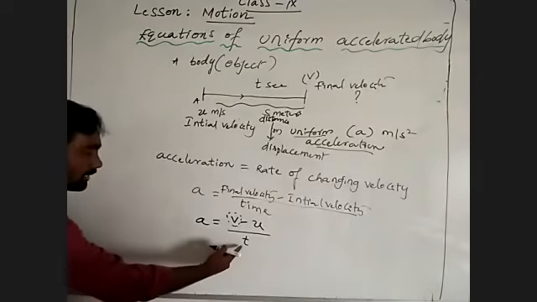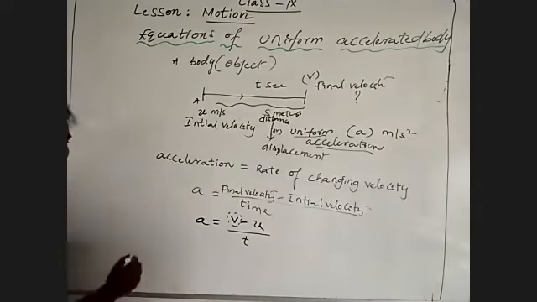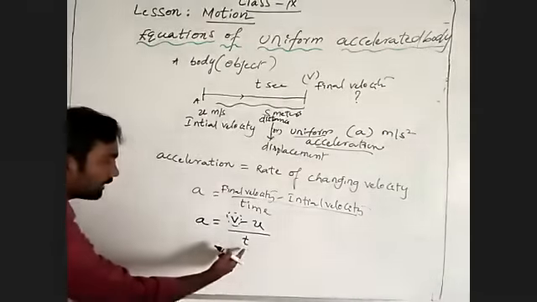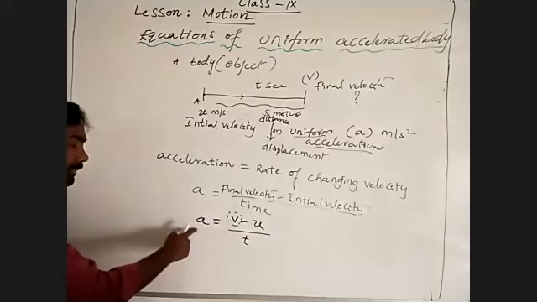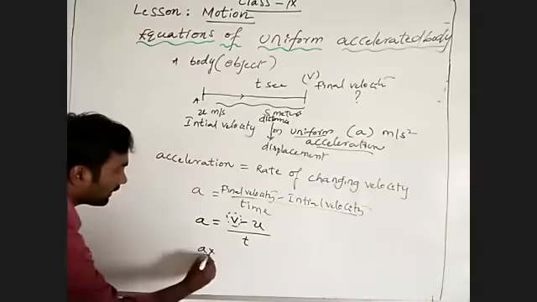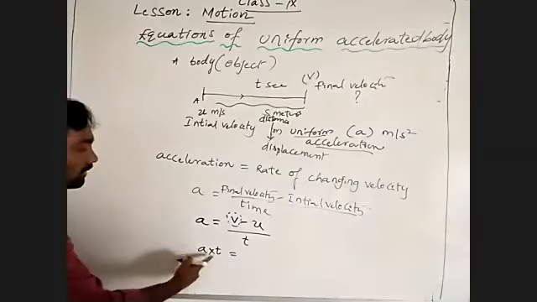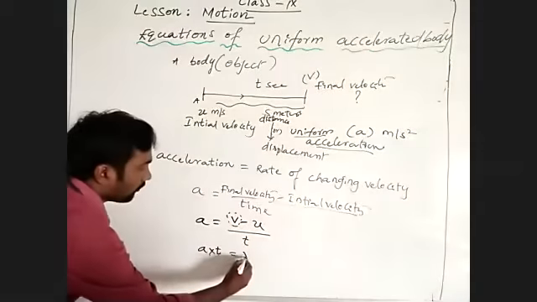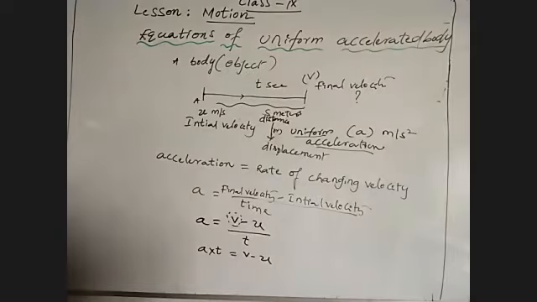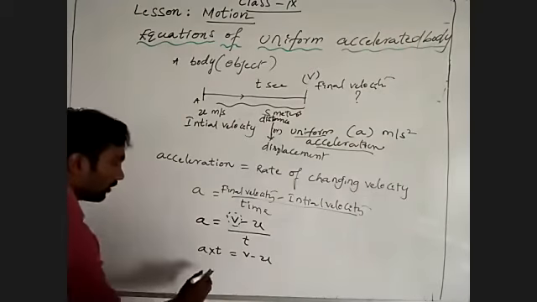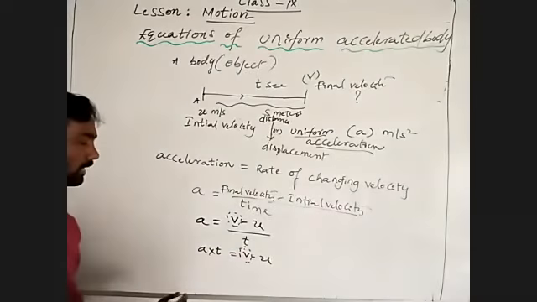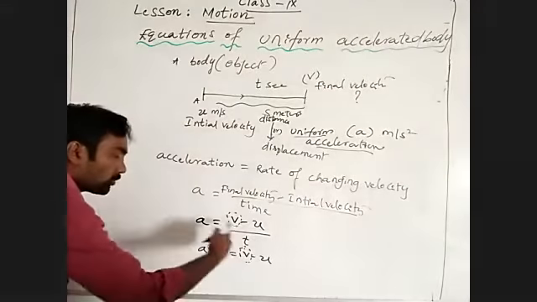So transfer the t from the denominator to this side. By transferring t, it becomes multiplication with a. So a into t, acceleration into time, is equal to final velocity minus initial velocity. To find the final velocity, transfer the initial velocity to this side.